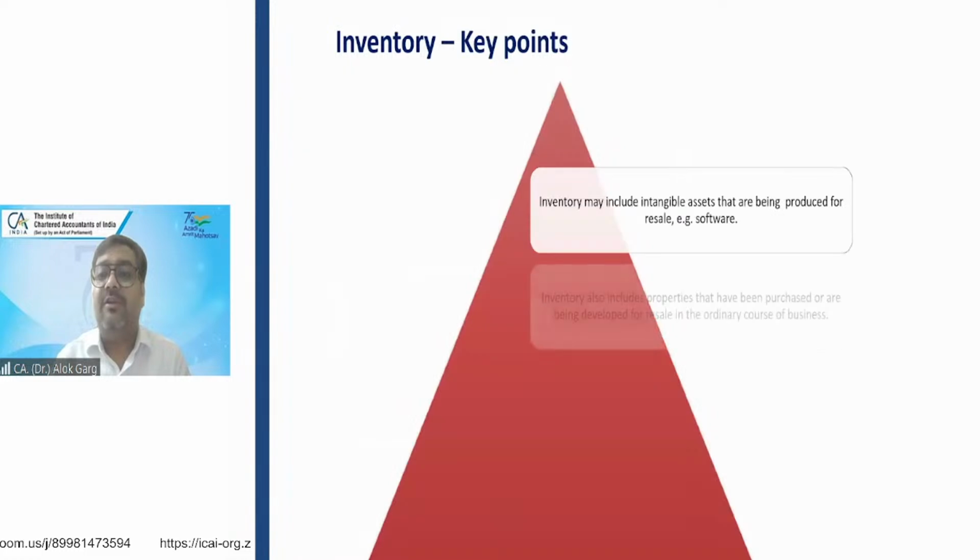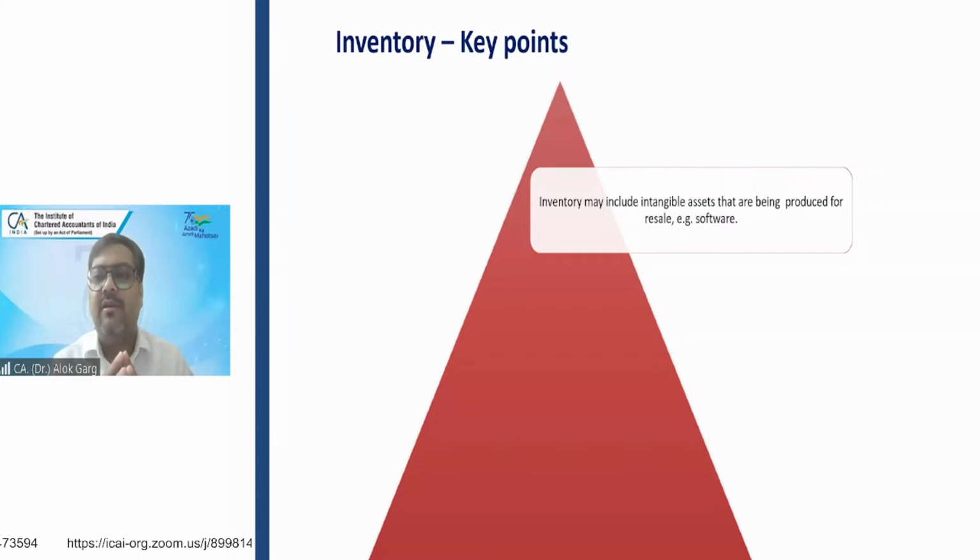Some key points relating to inventory. Inventories may include intangible assets that are being produced for resale, for example, software. The cars for Maruti Suzuki India Limited are inventory. But cars for me, for you, for TCS, for Infosys, these cars are property, plant, and equipment, right? So friends, inventory could be anything.